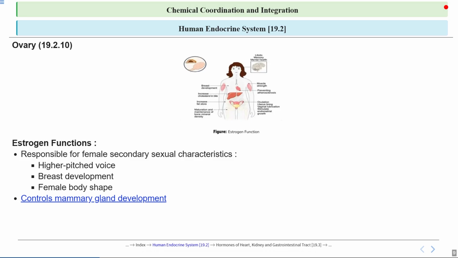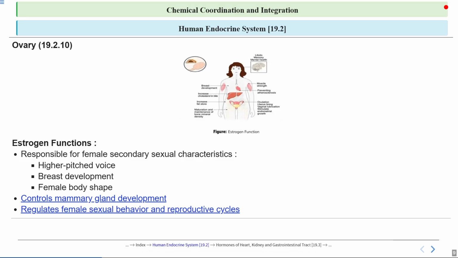Controls mammary gland development. Mammary gland development is primarily controlled by hormones such as estrogen and prolactin. These hormones regulate the growth, differentiation, and function of mammary tissue, particularly during puberty and pregnancy. Estrogen promotes the growth of mammary ducts, while prolactin stimulates milk production after childbirth. This hormone control ensures the proper development and function of the mammary glands throughout the different stages of life. It regulates female sexual behavior and the reproductive cycle as well.